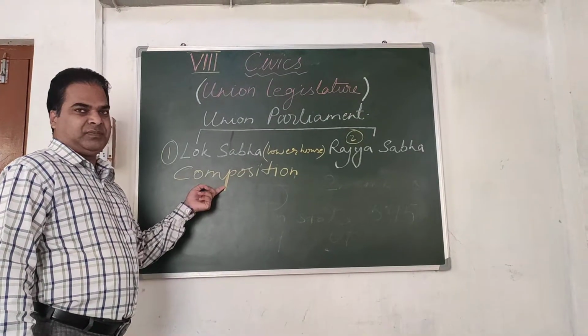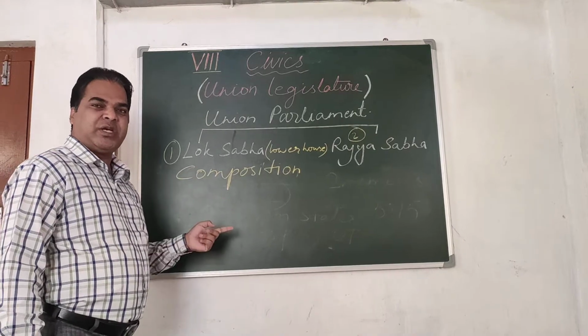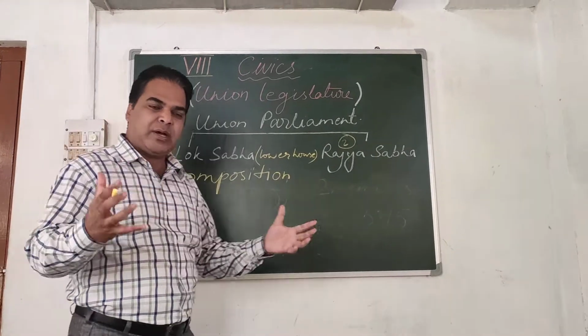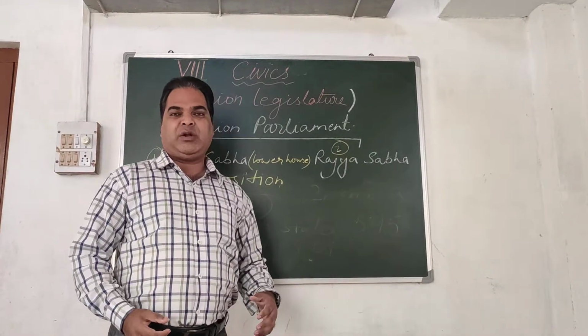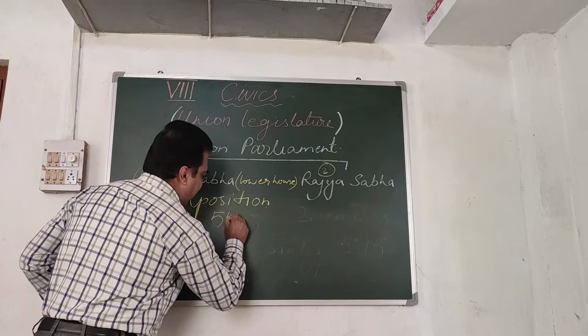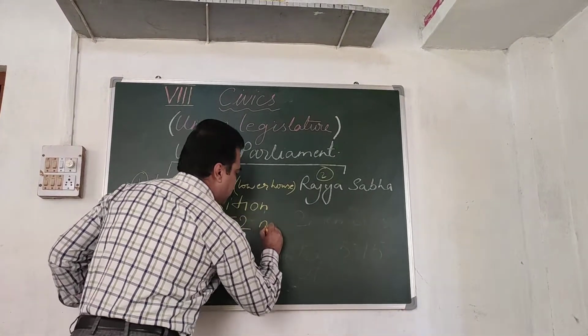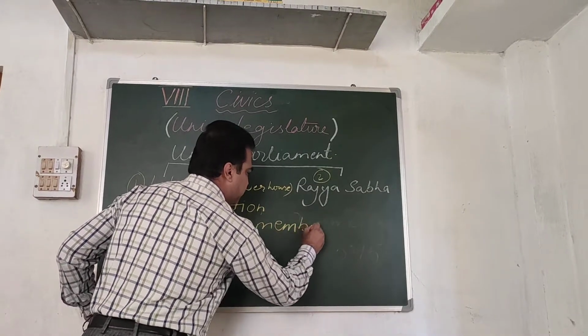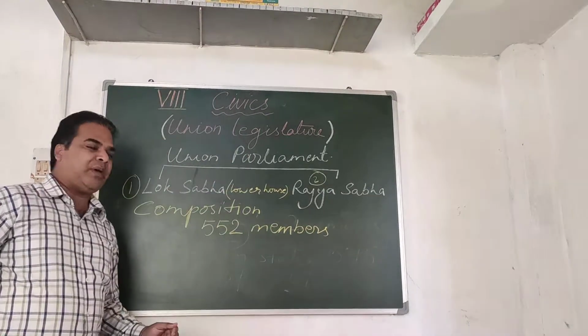Composition. What is the composition of Lok Sabha? That means how is Lok Sabha composed? Who all are there in the Lok Sabha? So Lok Sabha is composed of 552 members.